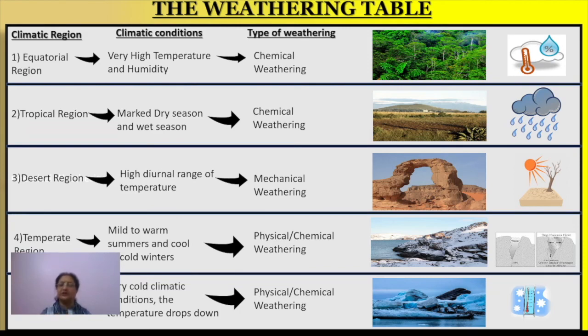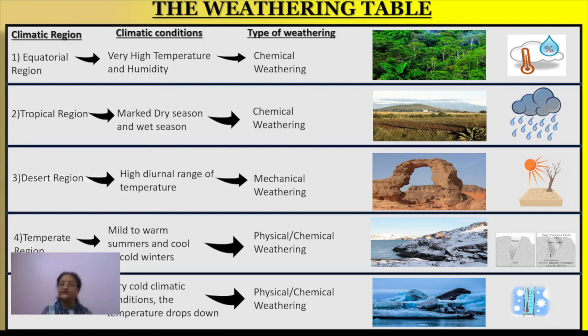Now next one is the temperate region. In the temperate region, what can you say? The temperate region actually has warm summers and cool winters, okay, that means none of the extremes you will find. So there, what type of physical weathering can be seen?